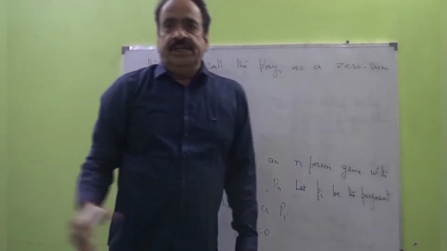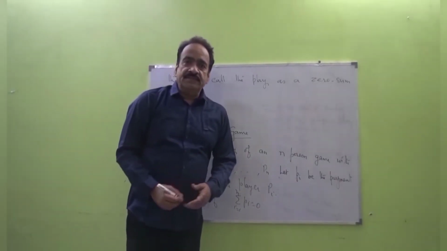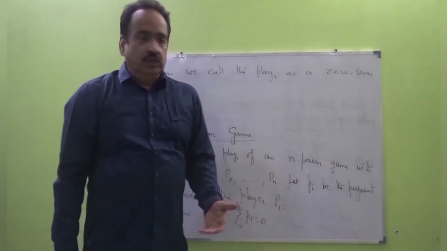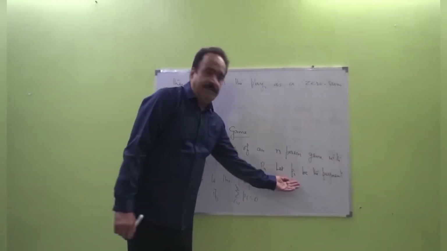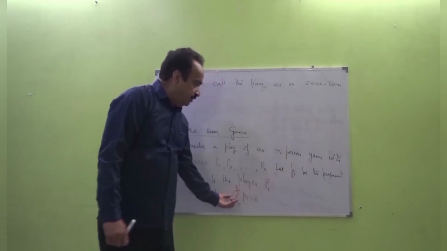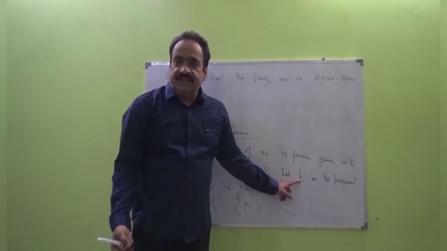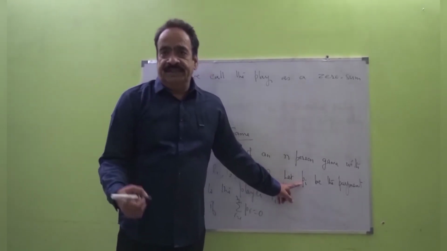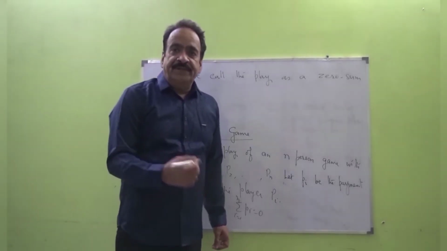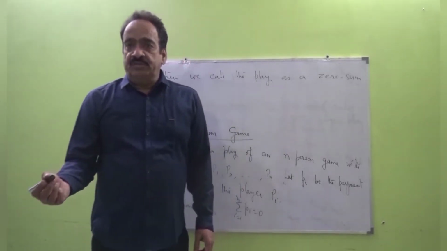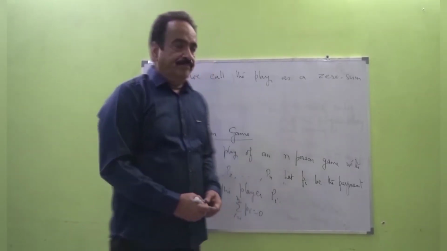Finally, if every possible play of the game is a zero-sum play, then the game itself is called a zero-sum game. So in this way we define a zero-sum game. Now Pi may be positive and Pi may be negative, where the sum is equal to 0. In case one of the Pi is negative, it means that that particular player Pi is going to pay the money. Say if some player P2 gets minus 5 units, it means that P2 will pay 5 rupees.